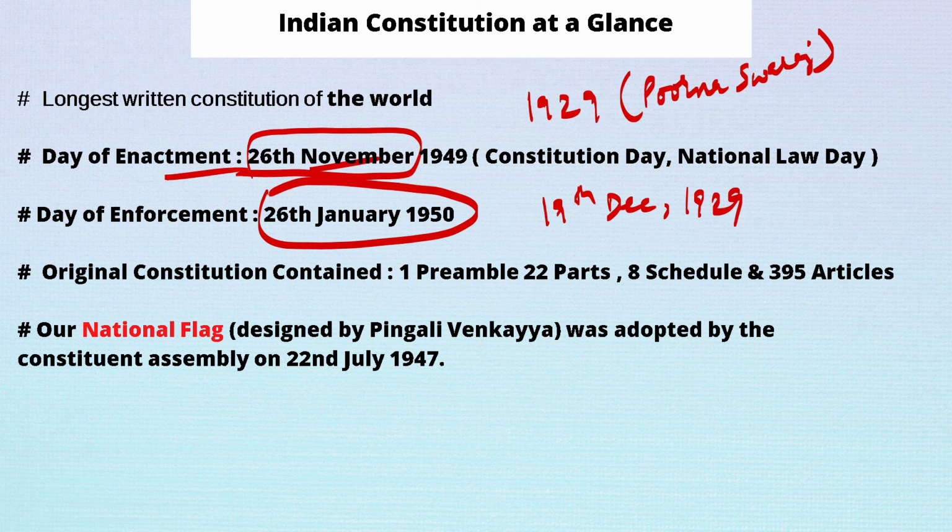In which session was it passed? It was passed in the Lahore session, on 19th December 1929.